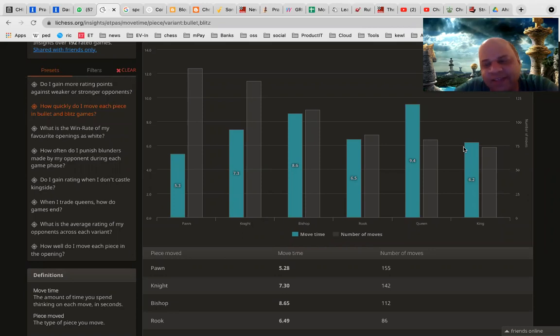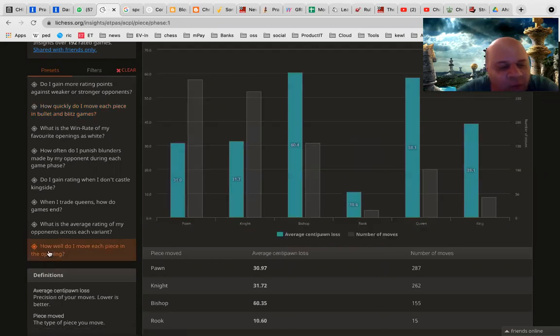So like this, it is just an insight, but I have combined it with the last insight: how well do I move each piece in the opening? Each piece's average centipawn loss is calculated in the opening phase, meaning the first 15 moves. Pawn moves, I am making 30.97, knight is 31, bishop is 60, queen is 58, rook is only 10.